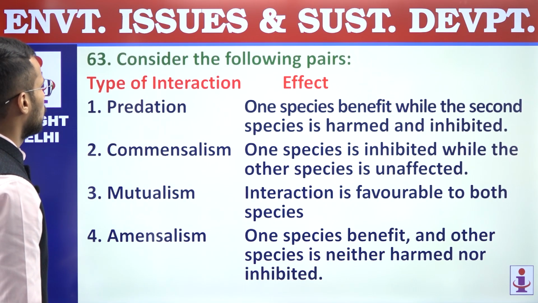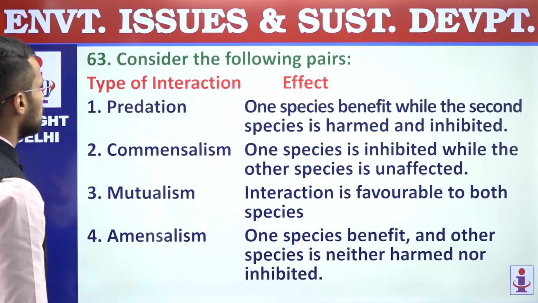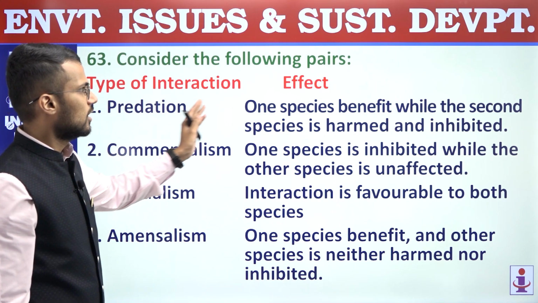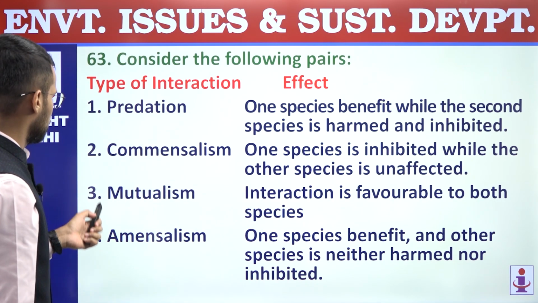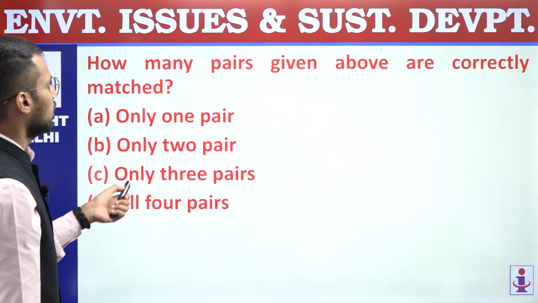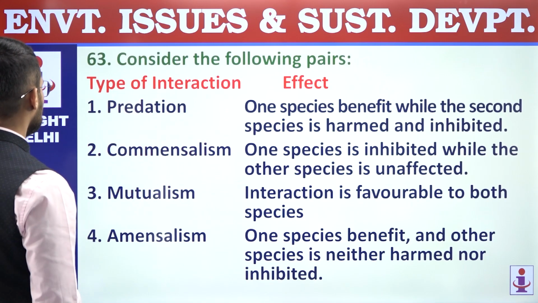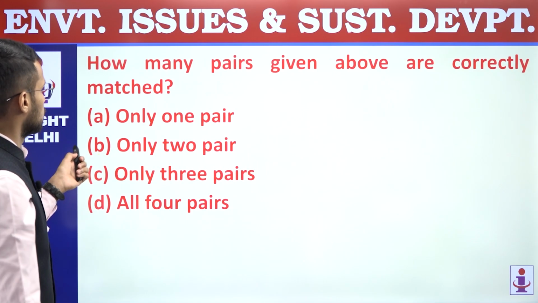63. Consider the following pairs. So on one hand we have type of interaction, biotic interaction, and on the other we have its effect. Let us consider the pairs. We are supposed to find out pairs which are correctly matched. How many pairs are correctly matched? That is what we are supposed to find.